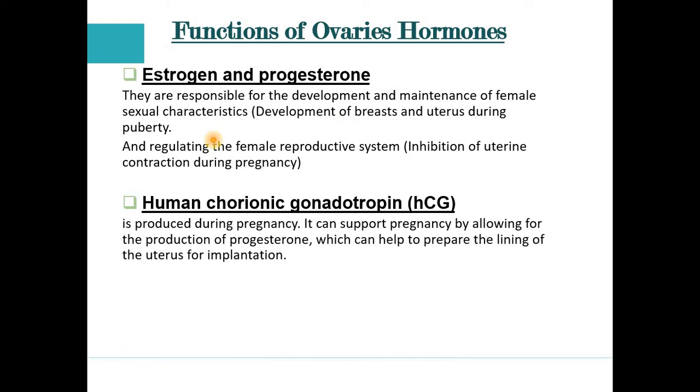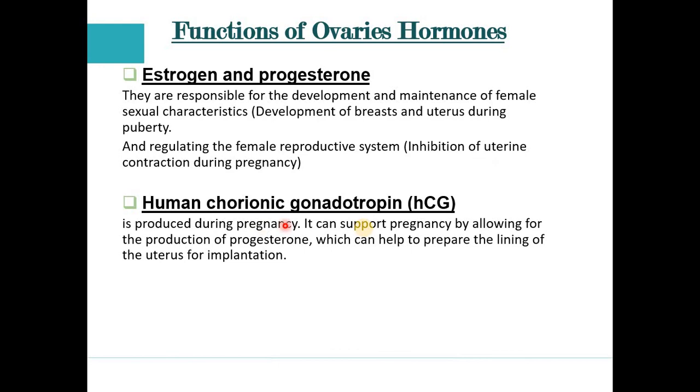Once the girl reaches the age of puberty, these hormones play their role, like development of the breast, development of the uterus. Moreover, regulating the female reproductive system. How does it help in regulating the female reproductive system? With the help of inhibition of the uterine contraction during the pregnancy.